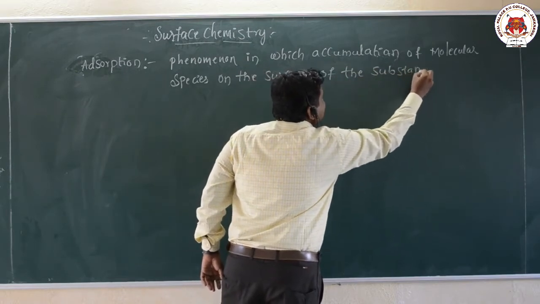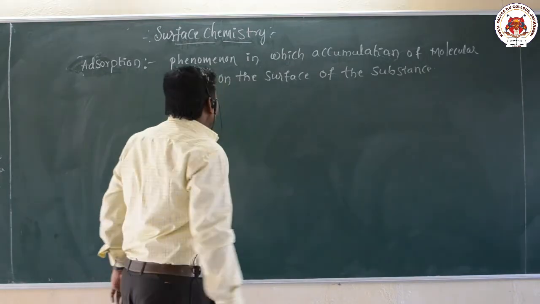This is called adsorption. Let me take one example.